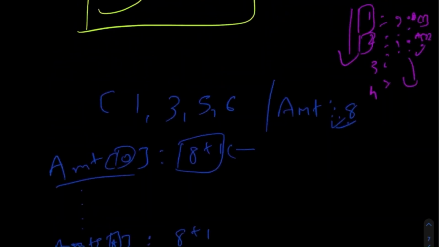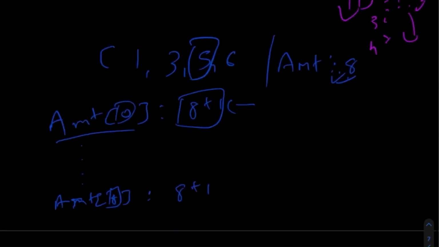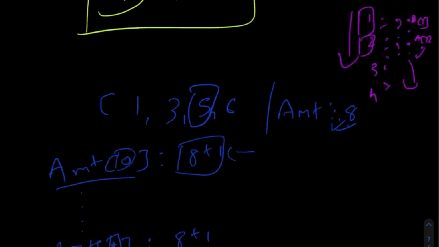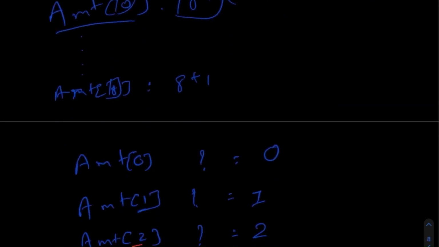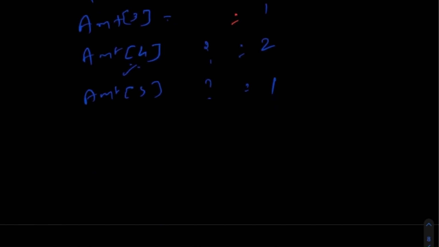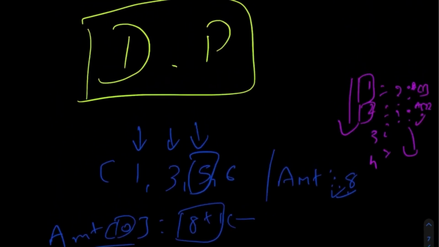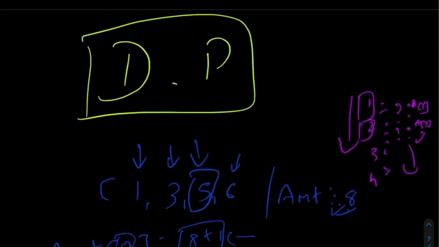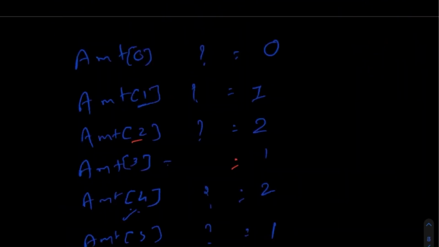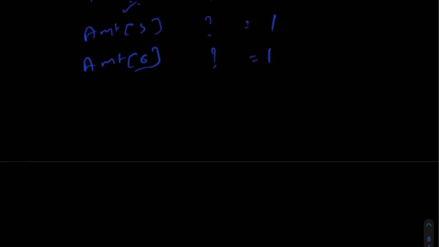If we want to do amount 5, how many coins do we need? The answer is pretty simple. We already have this 5 present over here, so we can just write 1, and notice that we are going to check all the coins, and when we get to 5, we will be able to say that this is the minimum number of coins we can use. Next is amount 6. If you want to generate amount 6, again the answer is 1, because we are already given a 6 over here, and we are going to check through all the coins that are less than or equal to the amount that we are trying to calculate.